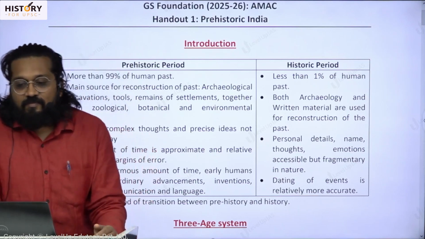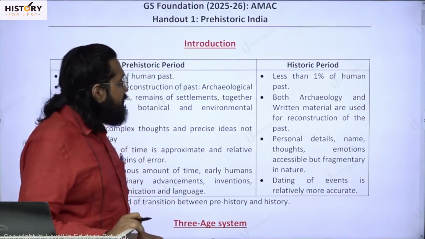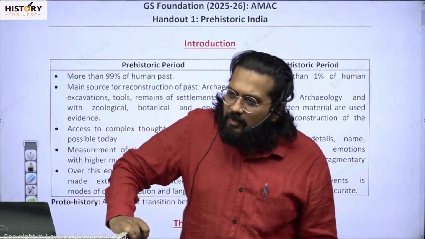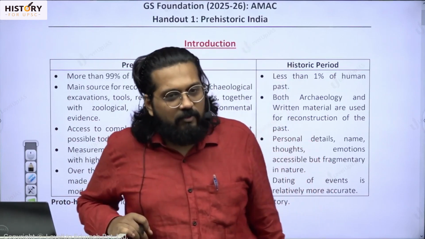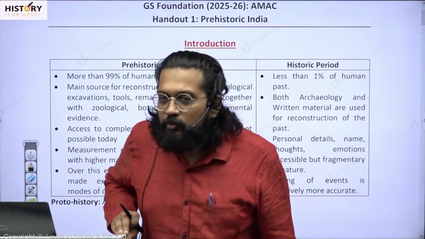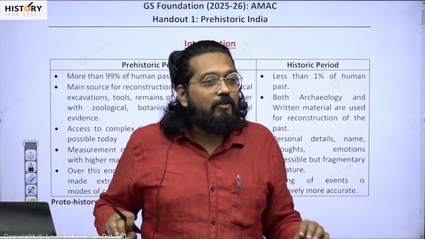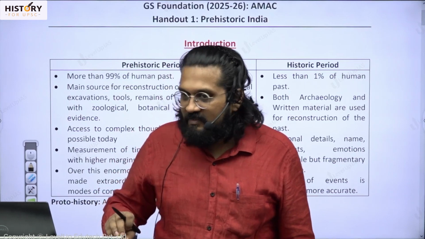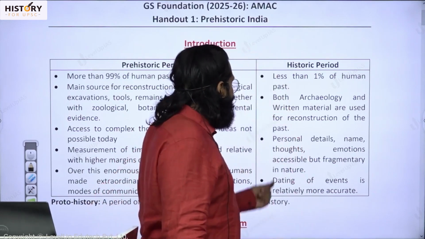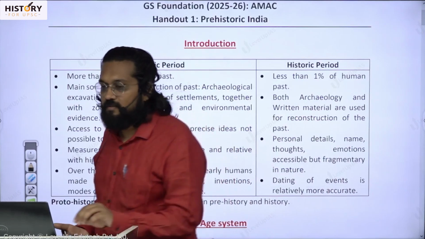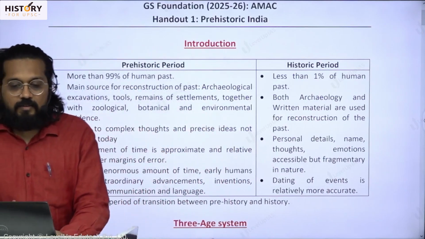So when I say that personal details, names, thoughts, emotions are accessible, that is also a partially correct statement, because from the earliest writing, those things are not available, thoughts and emotions, because those are not being recorded initially. See, much later those things, and then dating of the events relatively more accurate because we have the dates, we have the dating system properly. These are the two phases like this.